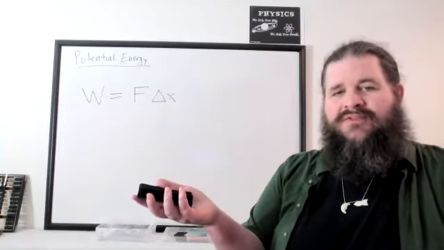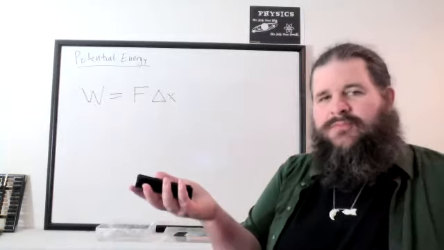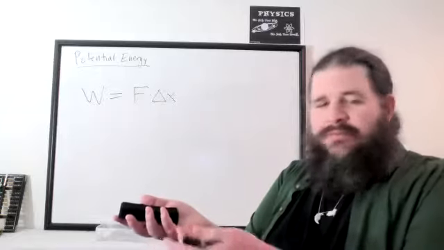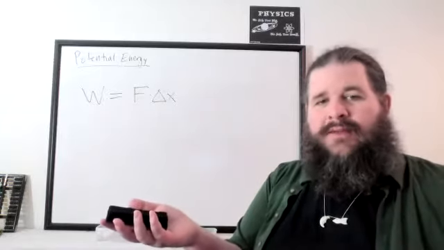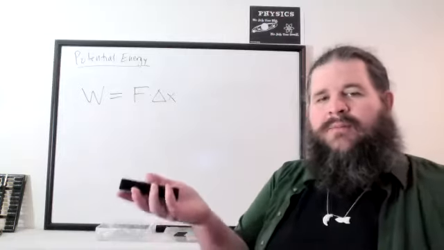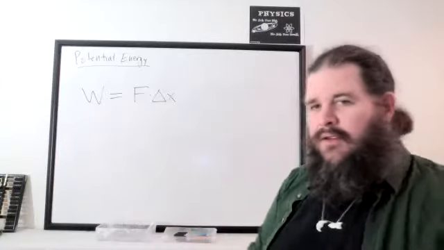How am I preventing this from falling? Yeah, just by virtue of holding this in place, I am applying an upward force. My hand is applying an upward force to prevent the object from falling. In the absence of that force, it's just going to fall. So I'm applying an upward force that's precisely enough to counteract the downward force of gravity.